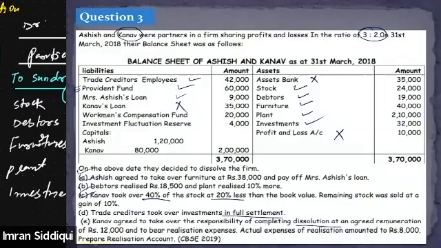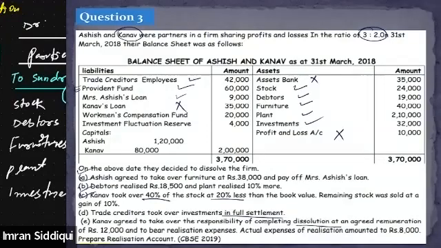Workman compensation fund and workman compensation reserve are the same thing. Tell me, what should I do with the workman compensation fund? It will be distributed among the partners. No, this won't be just distributed among... We are not doing retirement right now. I'm just asking, what should I do?